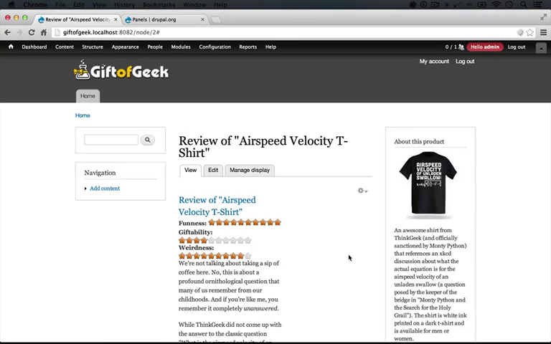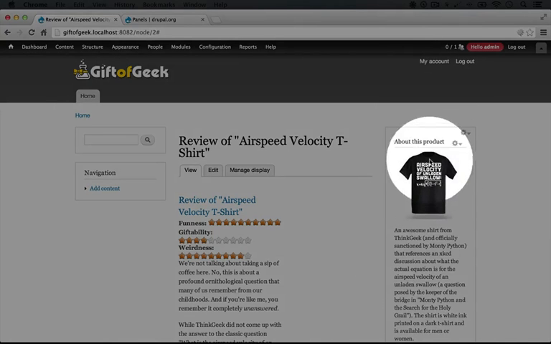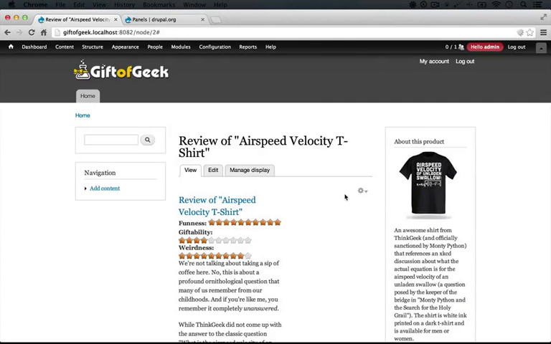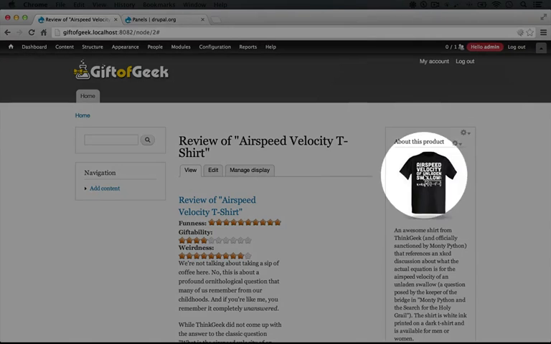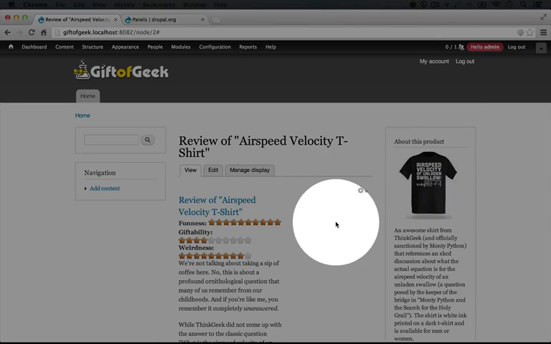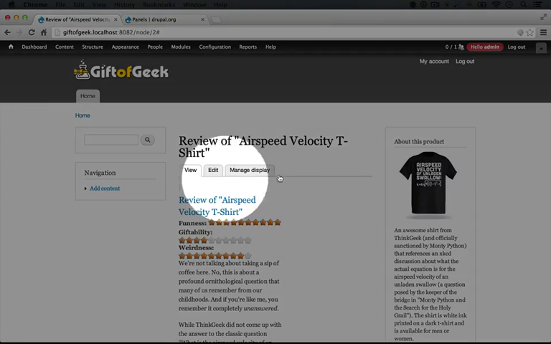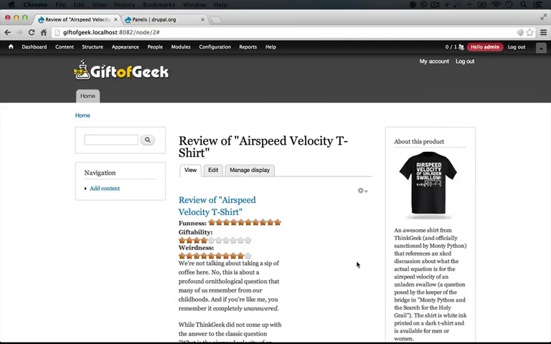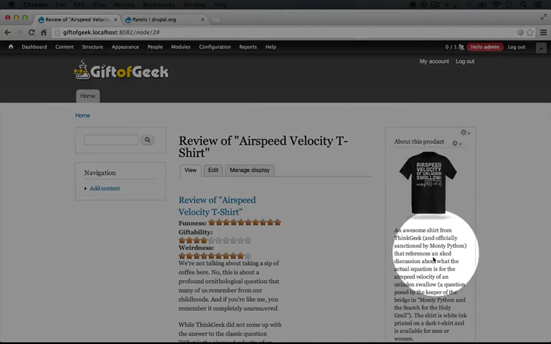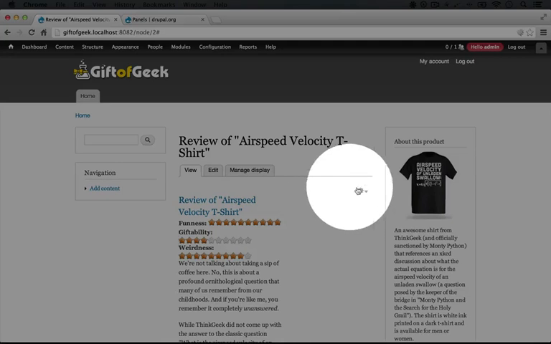We're not completely done with the configuration because we have our content here over in the right region of our theme that we need to remove before we're complete. And we also need to have this display over here in the right-hand sidebar in our panel pane. Now again, it's important to remember that panels can just deal with the content area right here. And that may seem restrictive, but there are ways to work around that. And some people like panels so much, and it's so helpful to them, that they use those workarounds all the time. Okay, so let's try to get this content here over in the right-hand column.